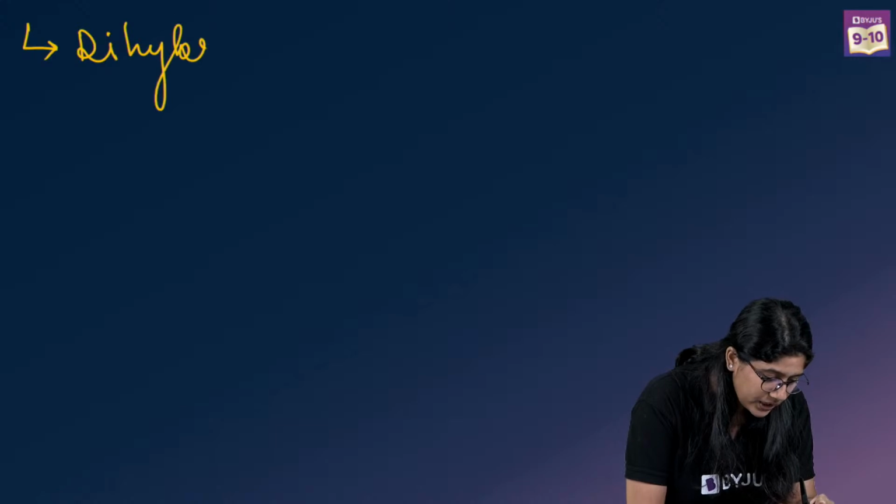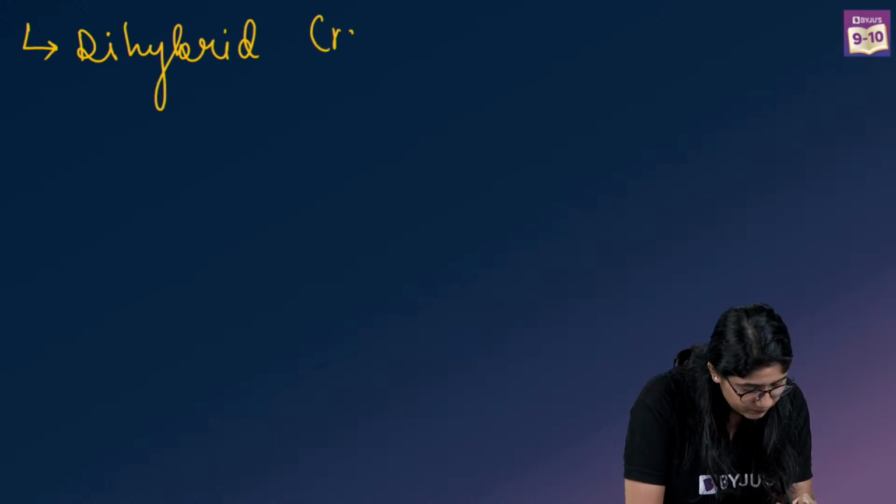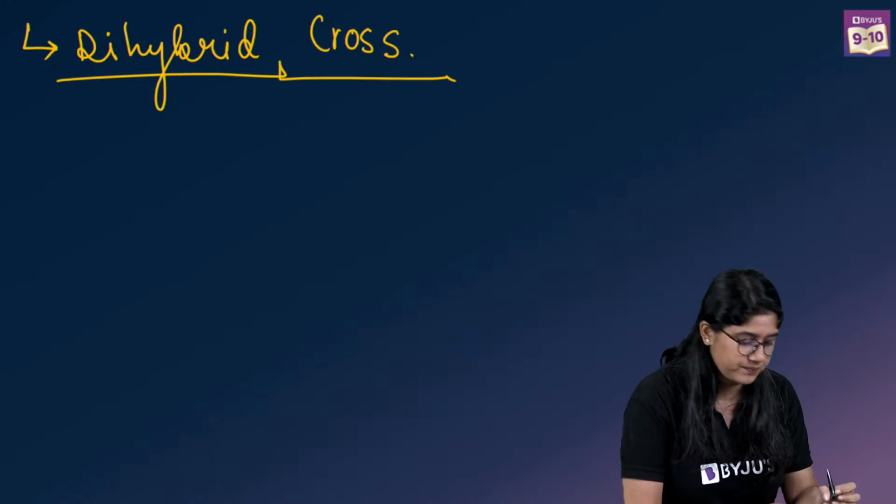So what we are discussing over here is the law of independent assortment, right? In the law of independent assortment, what do we study? We are talking about the dihybrid cross, two characters.